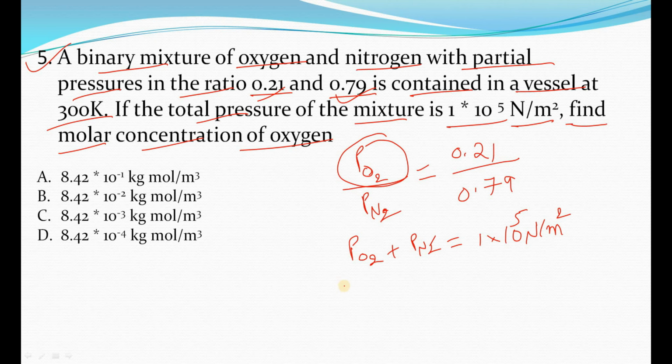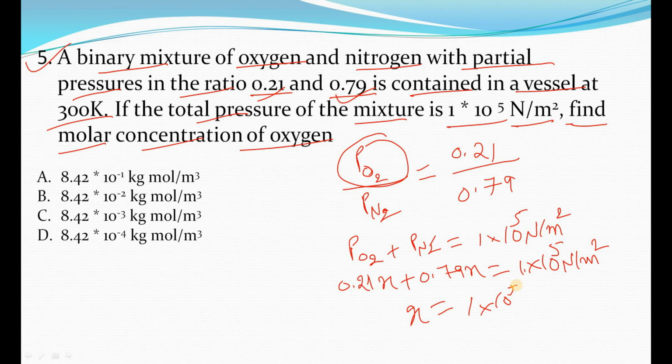If I write 0.21x plus 0.79x is equal to 1 into 10 power 5 Newton per meter square, then I can write x is equal to 1 into 10 power 5 Newton per meter square, because 0.21 plus 0.79 is 1.